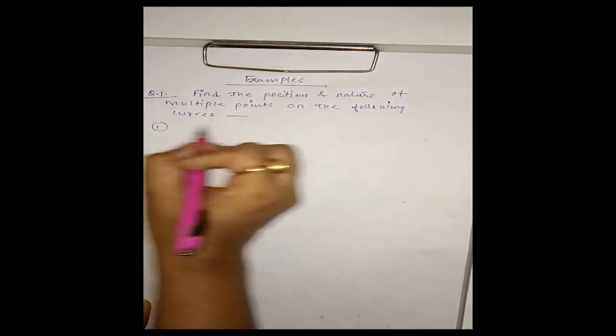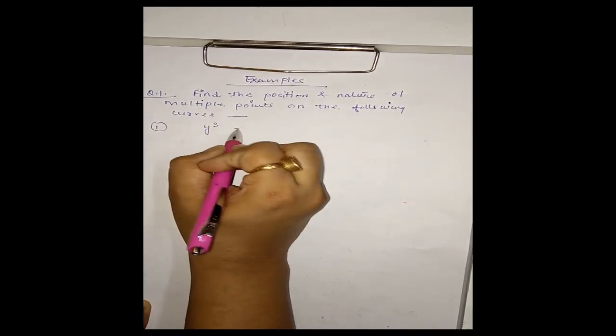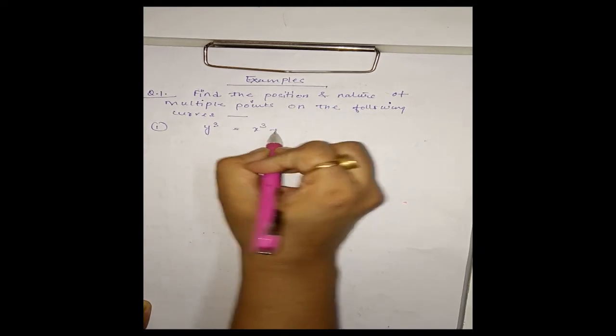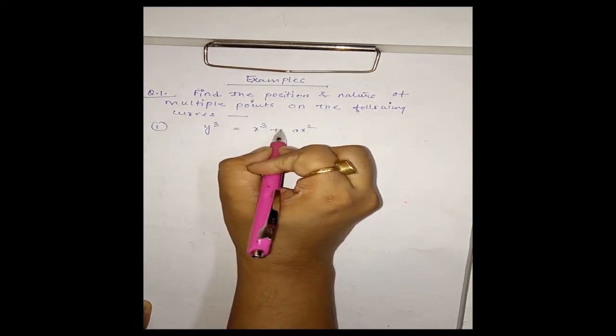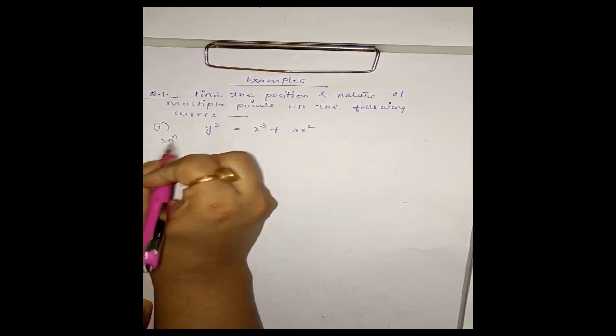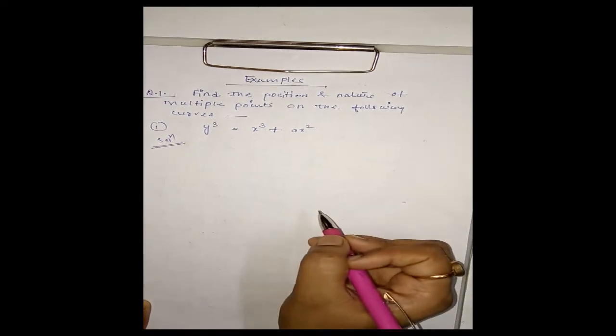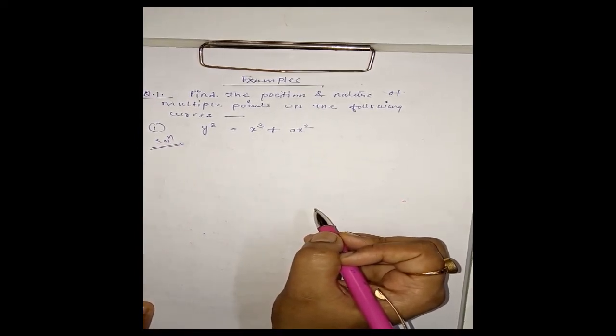The first curve given to us is y cube is equal to x cube plus a x square. First we have to find the double point and then we have to find the nature.